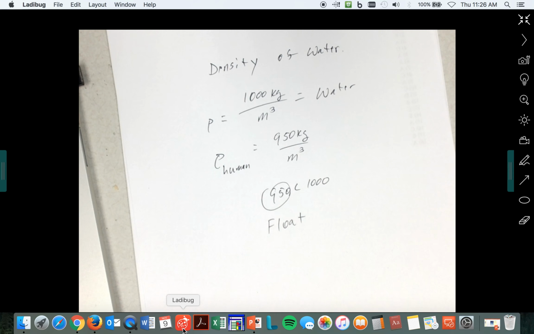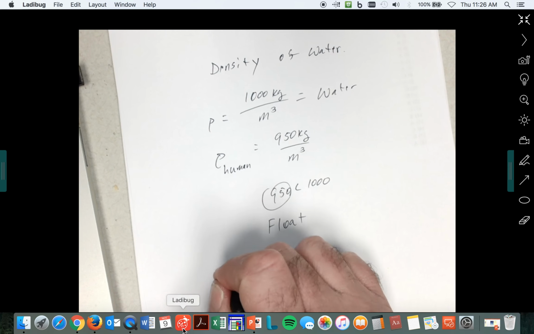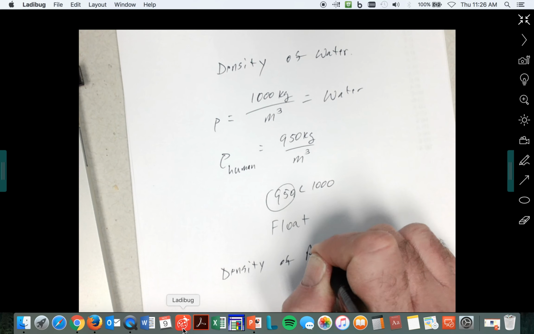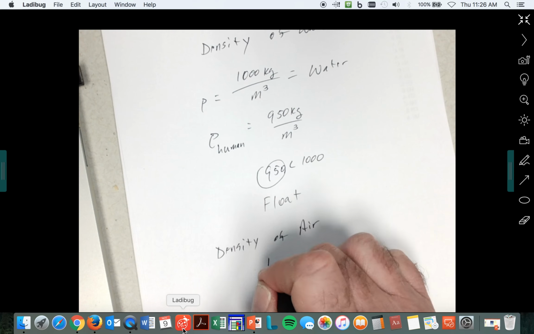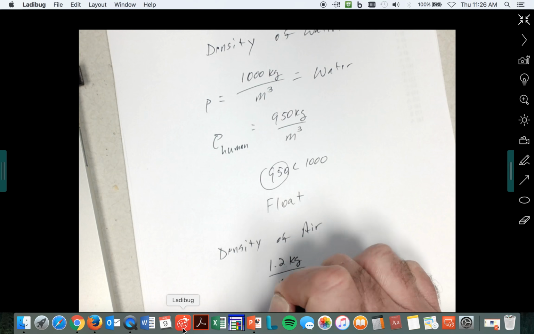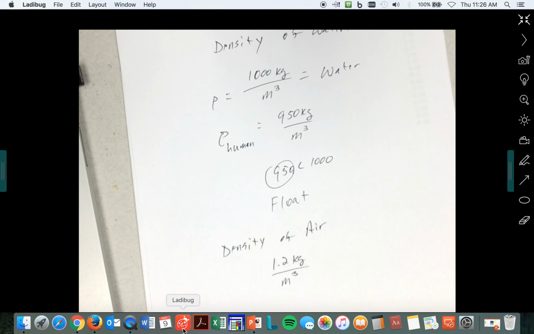Things float in the air if they're less dense than air. So the density of air, I think we're going with 1.2 kilograms per meter cubed. So notice that's like half a pound.